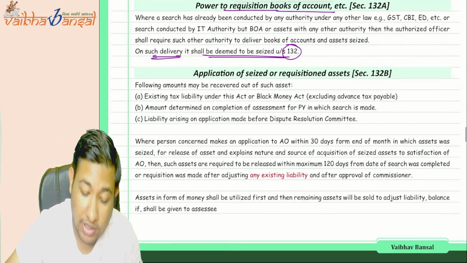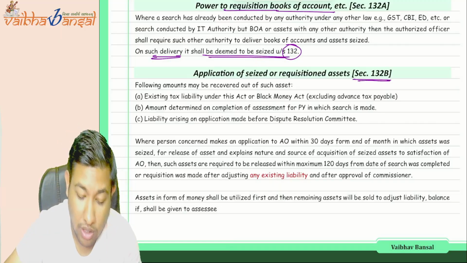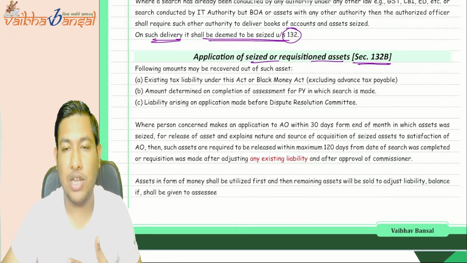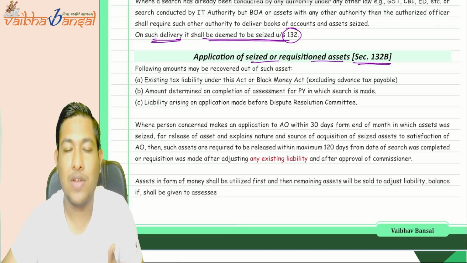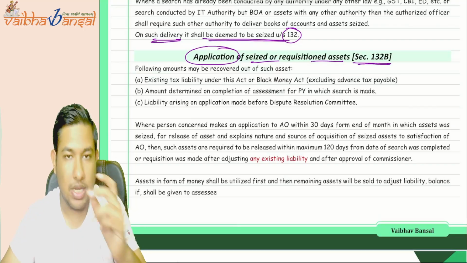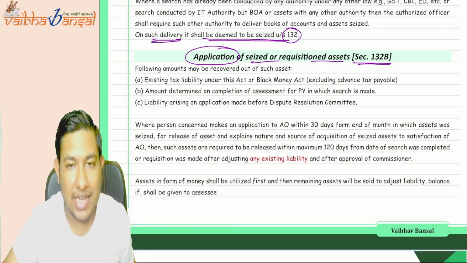Now, for section number 132B, what they have said is the application of seized or requisitioned assets. What they are saying is, see, whatever requisitioned assets we get, whatever seized assets we get, how should we apply these things? Okay, so see, if we get money, we will apply it in the recovery of a tax liability.